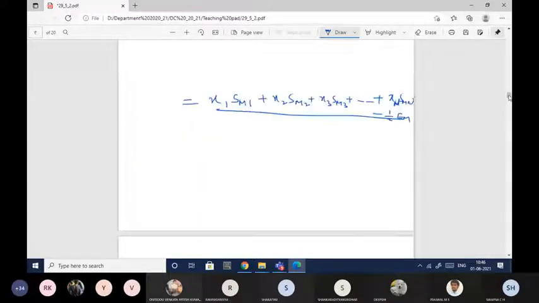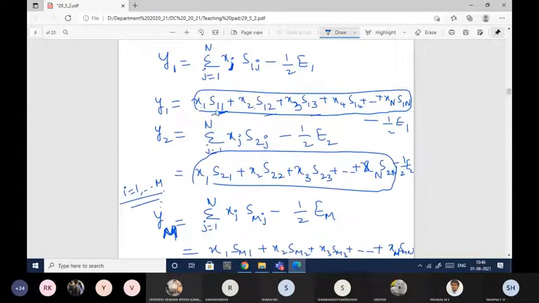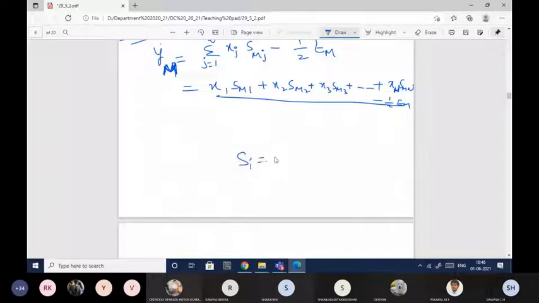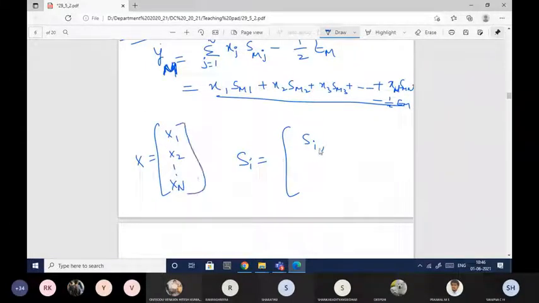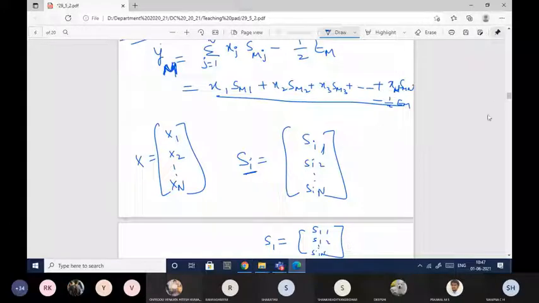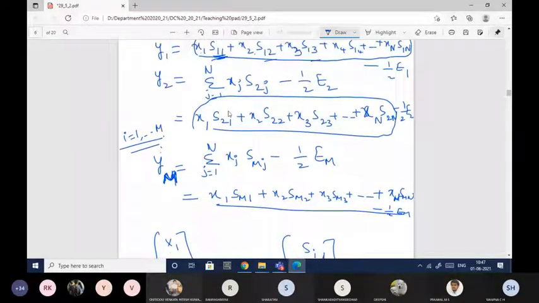First I'll multiply it with the s1 vector. If you just recall, x is nothing but x1, x2, so on, xn. Si is nothing but si1, si2, so on, sin. So for s1 the values will be s11, s12, so on, s1n. If you observe the first equation here, x1, x2, xn is getting multiplied with s11, s12, s1n, so on like that.